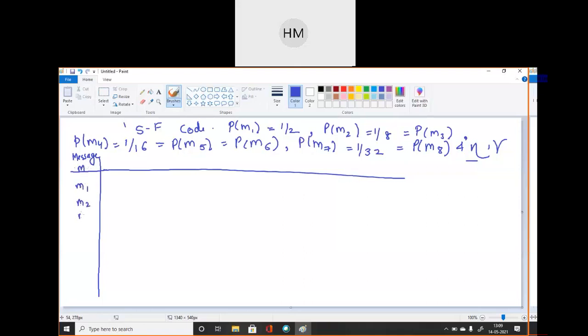How many probabilities are given? Yes, so probability.